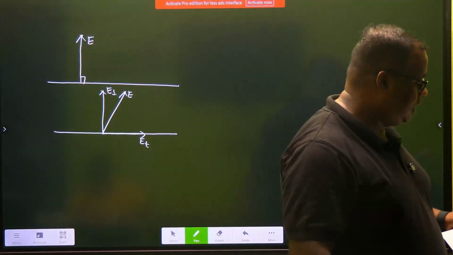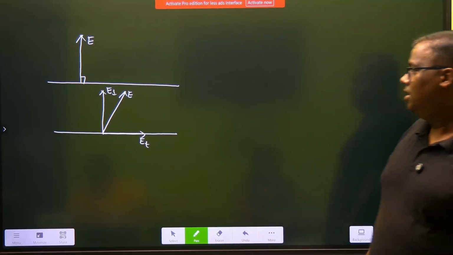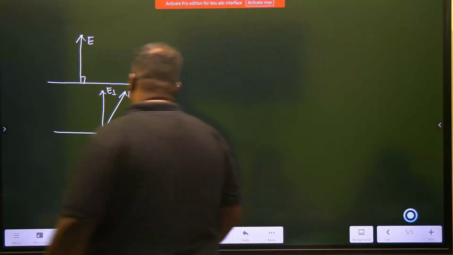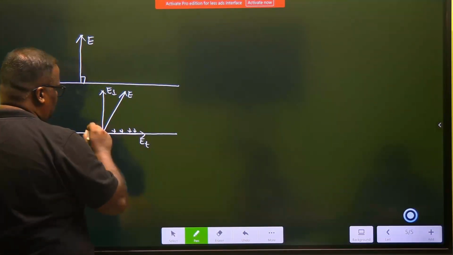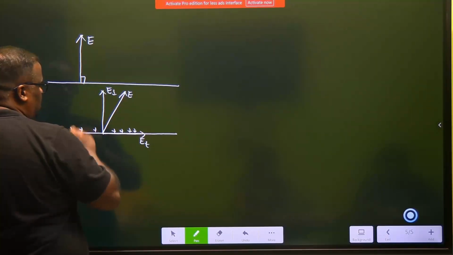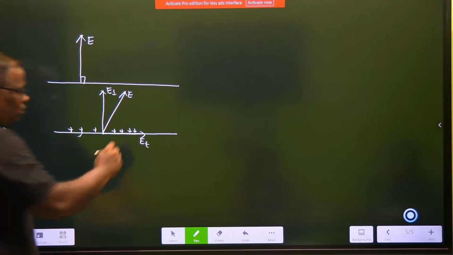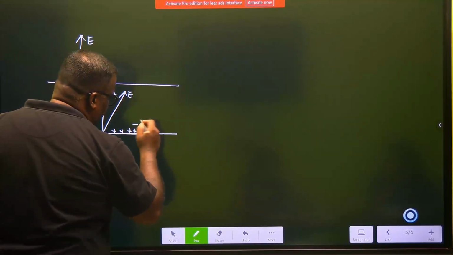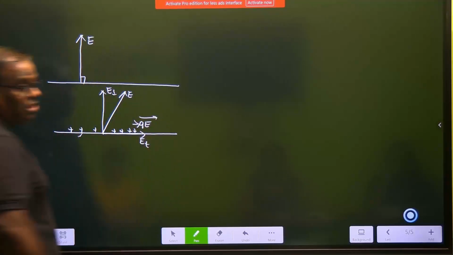free charges on the conductor. So listen, children. Say suppose I have a lot of free charges. Let these be positive charges on the surface. If you have a tangential component, don't you think these charges will face a force QE, and QE will take them on this side?